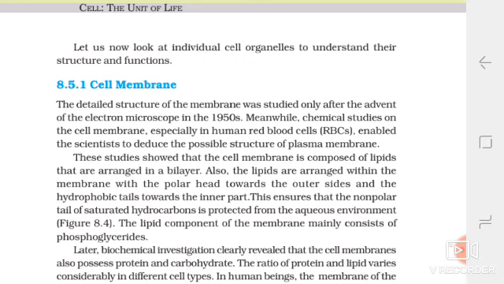These studies showed that the cell membrane is composed of lipids that are arranged in a bilayer. Also, the lipids are arranged within the membrane with the polar head towards the outer sides and the hydrophobic tails towards the inner part. This ensures that the non-polar tail of saturated hydrocarbons is protected from the aqueous environment.